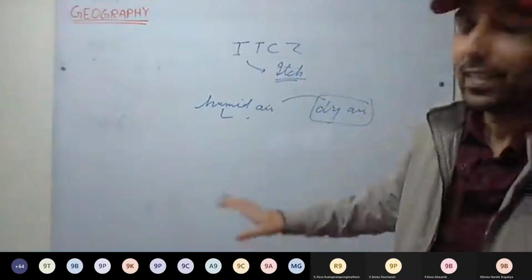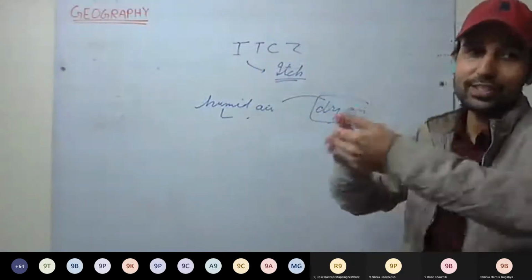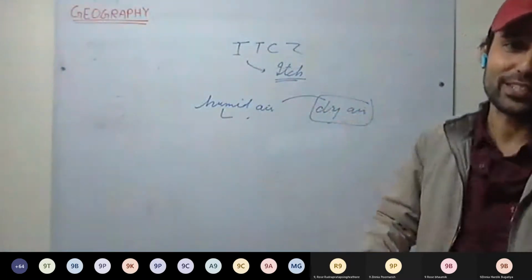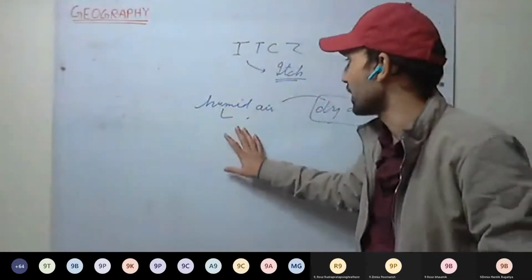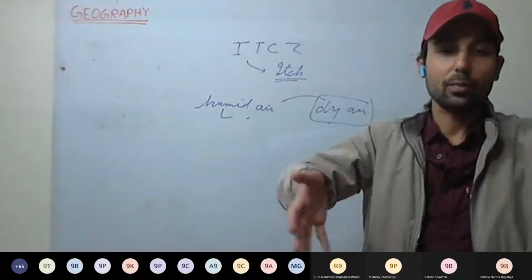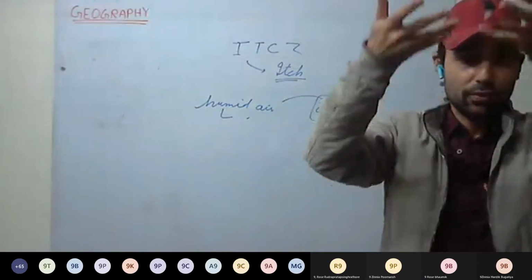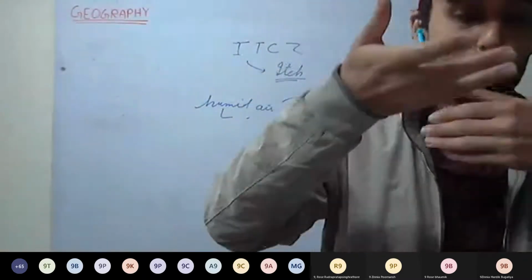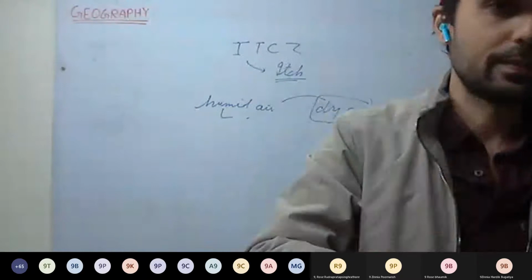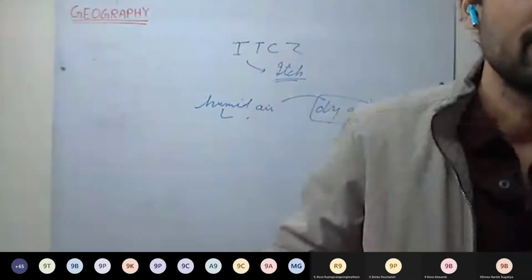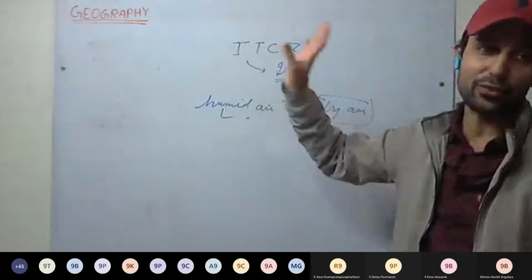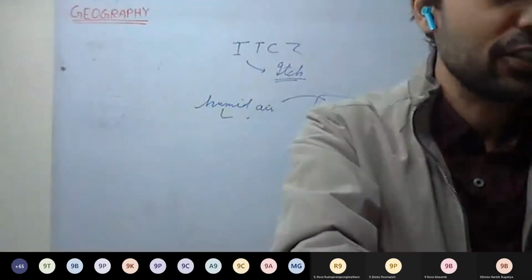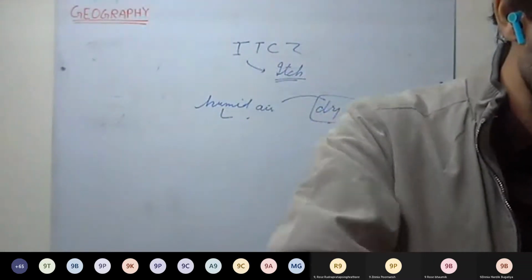So the sailors get becalmed here because their sails won't move. The ship is stuck because they need winds to move the sails and push the ship forward. As the winds are vertically rising, there will be very little surface wind. Sailing ships used to get stuck there for weeks. That's why they call it the doldrums.